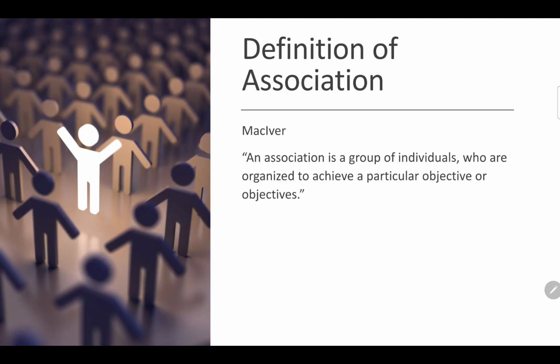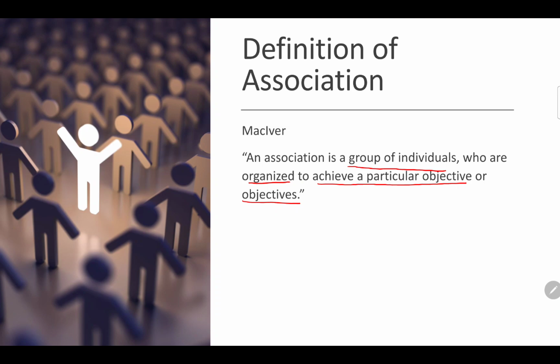Moving forward, I want to make you clear about the definition of association given by MacIver. In your book also there is a definition by MacIver. MacIver says that association is a group of individuals who are organized to achieve a particular object or objectives.